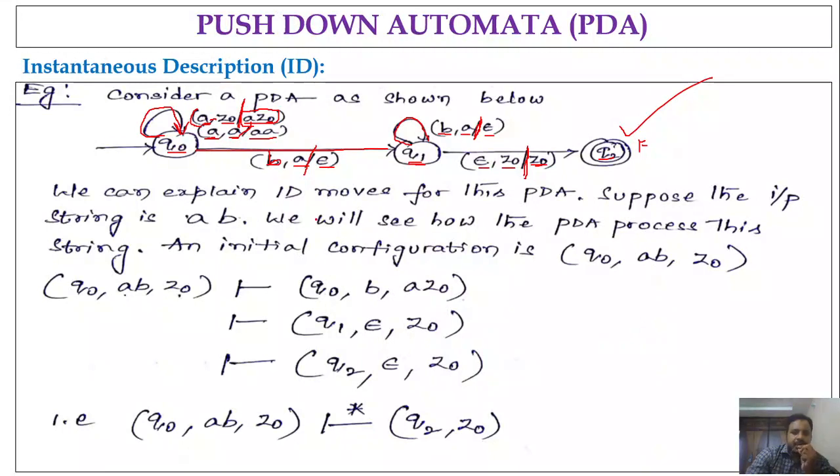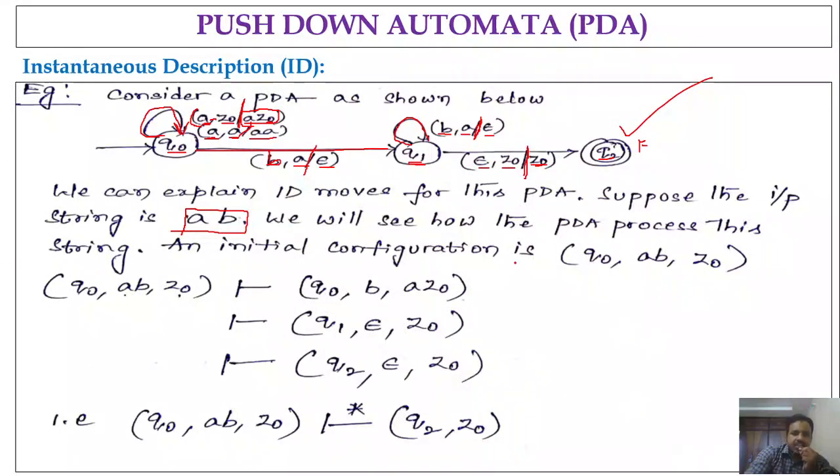Now, if you observe, suppose the input string is ab. So I am processing the input ab, and I am representing the instantaneous description. We will see how the pushdown automata processes this string.